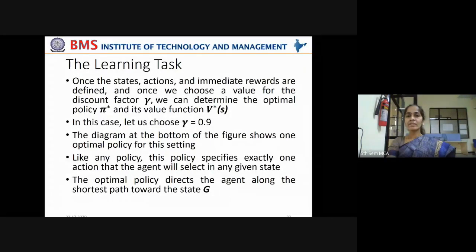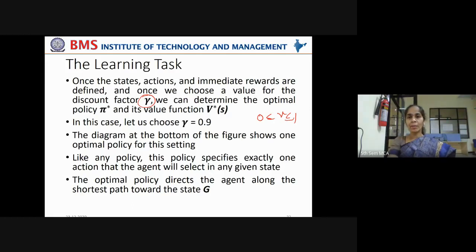Now, once the states, actions, and immediate rewards are defined, and once we choose a value for the discount factor gamma, remember you can choose the discount factor here, which lies between 0 and 1. Okay, if you keep the discount factor minimum, then you are giving more importance to immediate rewards.